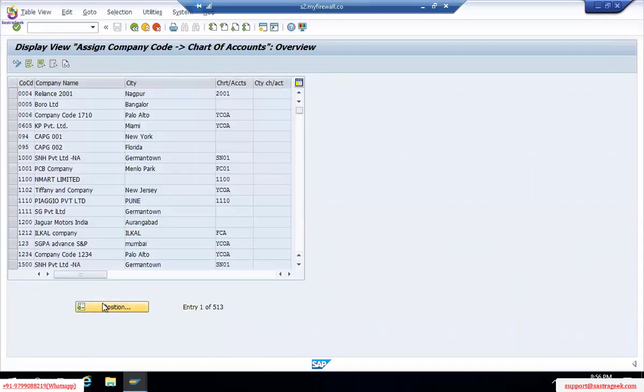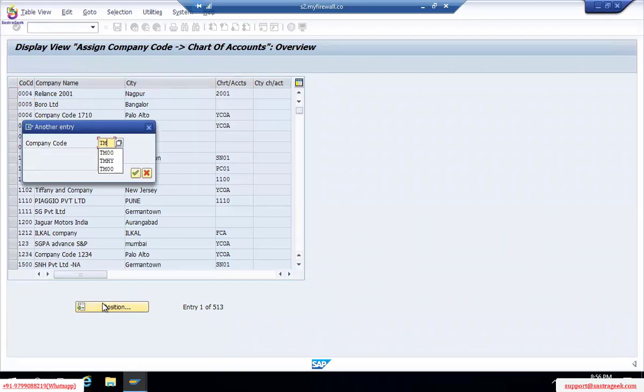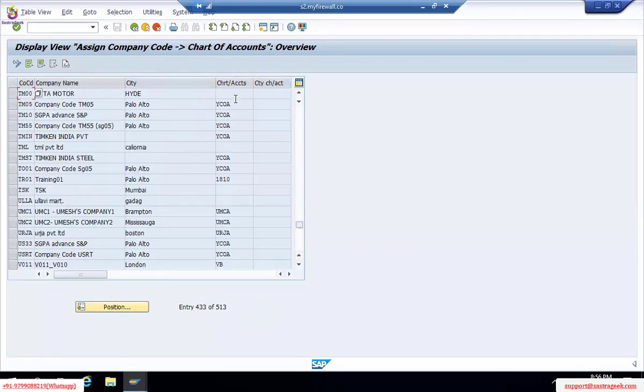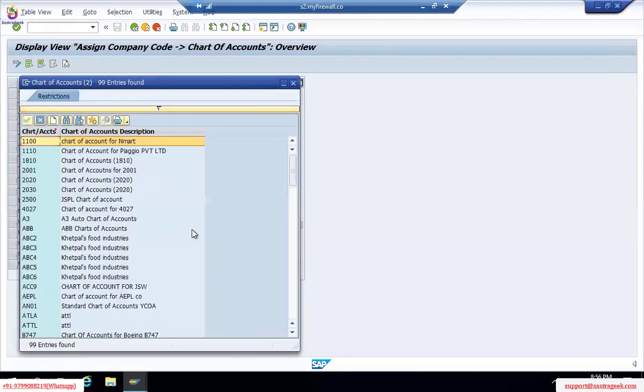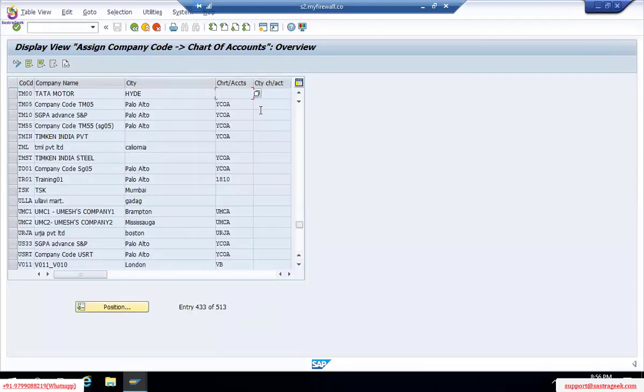Of course, I can go for position now. You can say okay, I can go for position, right? But I can't assign it. The fields will become uneditable, unmodifiable. Okay, we cannot edit here. I can't enter TM00 here.